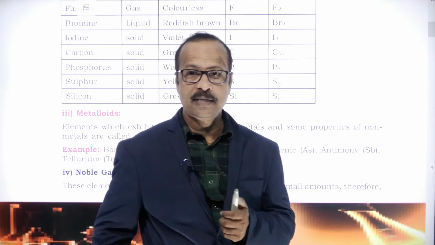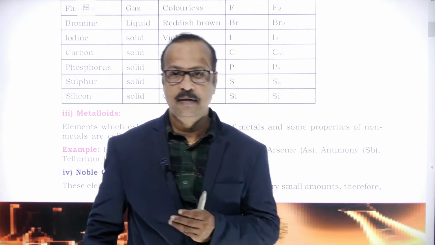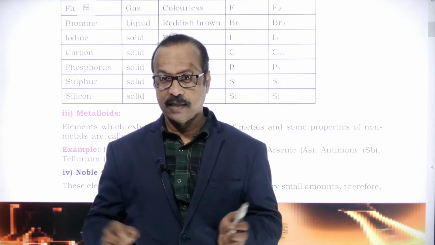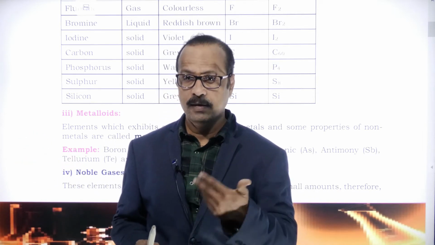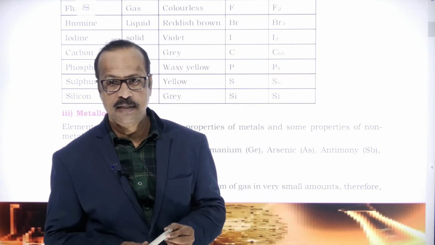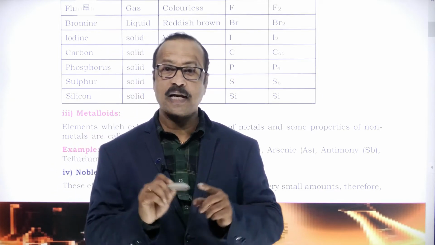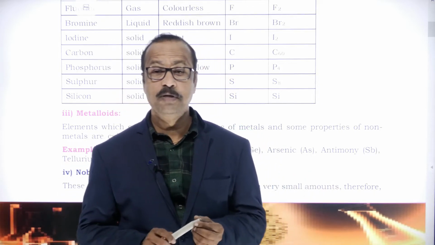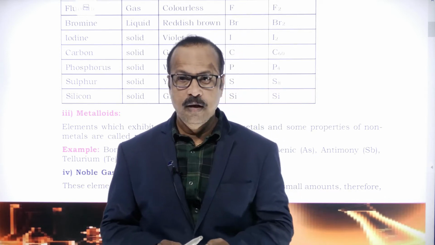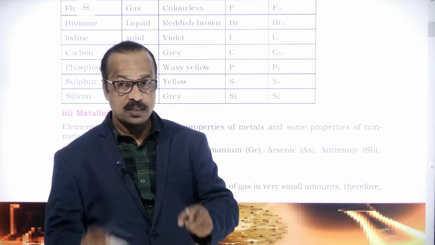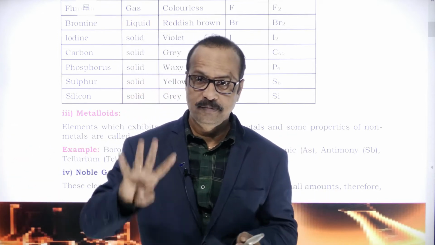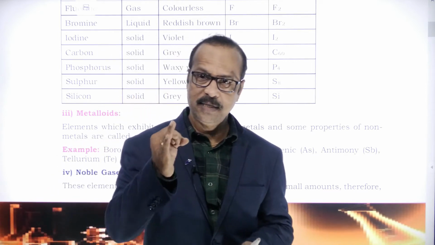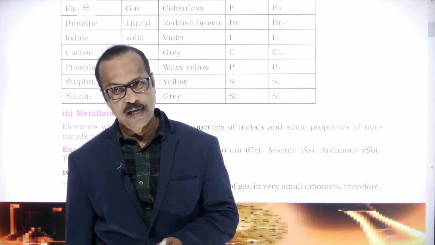How is matter classified? Based on the physical state, it is classified into solids, liquids and gases. Based on the chemical composition, into pure substances and mixtures. Pure substances are again classified into elements and compounds. How many elements are there as of today? 118 elements. These 118 elements are again classified into 4 types: metals, non-metals, metalloids and noble gases, right?